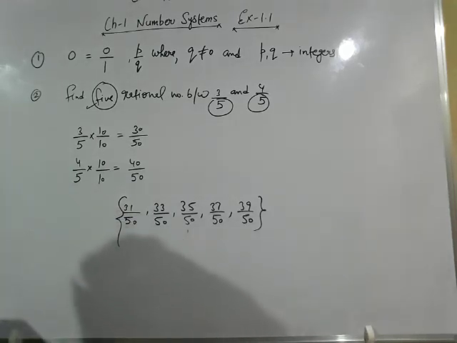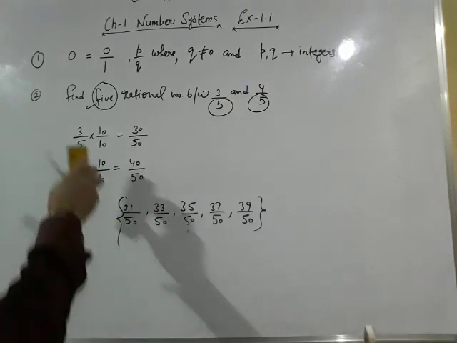Now move on to question number 4, that is a theoretical question. State whether the following statements are true or false. Give reasons for your answers. If you remember, we have solved example number 1 of exercise 1.1, where we have to find whether the given statement is true or false.